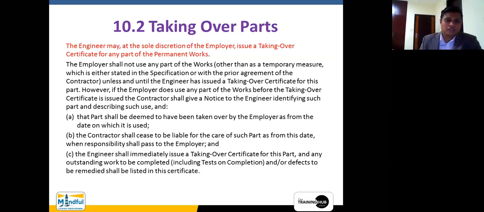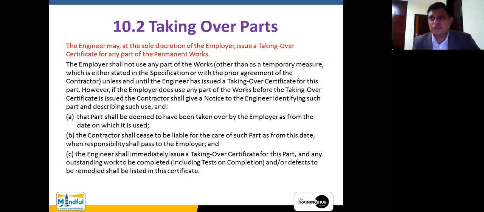The clock starts ticking for the contractor to do the defects, because from the contractor's eyes, it is considered finished, done. Okay. Here, the engineer may, at the sole discretion of the employer. Now, this is a very, very dangerous term. Okay. When you're talking about at the sole discretion of the employer, he doesn't have to ask from anyone. Issue a taking over certificate for any part of the permanent works. Okay, so this is a little bit of a tricky area.